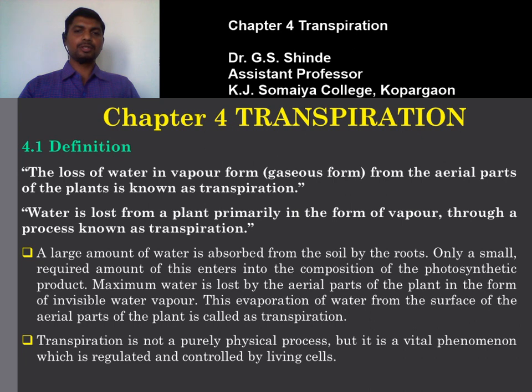This evaporation of water from the surface of aerial parts of the plant is called transpiration. Transpiration is one of the important physical processes in the plant, which is responsible for the loss of water in the form of vapors from the aerial part of the plant. This evaporation of water from the surface of the aerial parts of the plant is called transpiration. Transpiration is not a purely physical process, but a vital phenomenon which is regulated and controlled by the living cells.